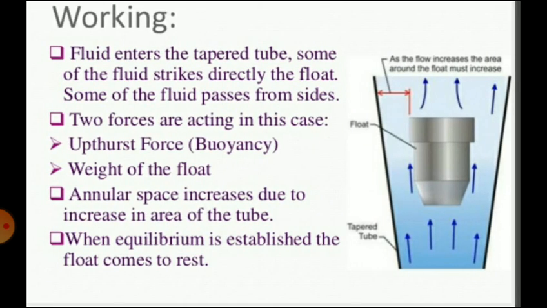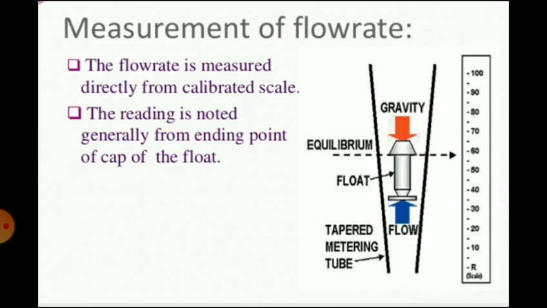That is the working. You can see in the diagram the movement of the float when the fluid enters through the bottom. The float will move in an upward direction. So this is a measurement of the flow rate. There is a scale that is calibrated on the glass tube. So when the float rises, you can take the level, and the float gives a reading on the calibrated scale placed on the glass tube.